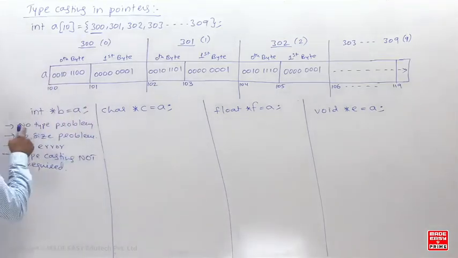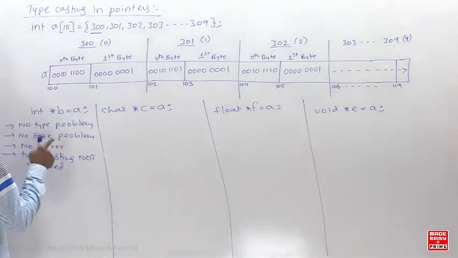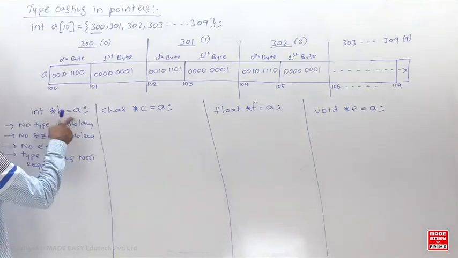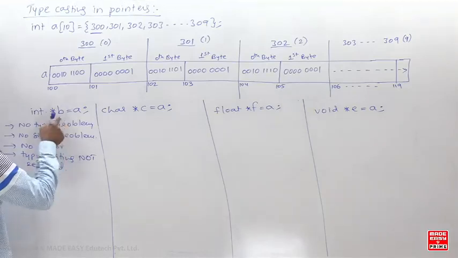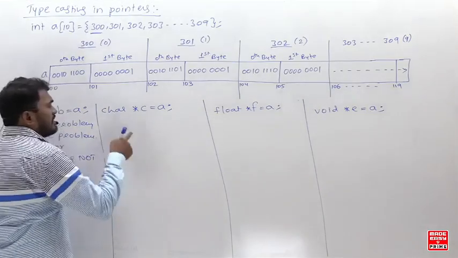Written very clearly. So no type problem, no size problem, and no error. If you write like this, will error come? No error. So typecasting required, or not required? Not required. Why? Because the type of both is the same. Right? Next.